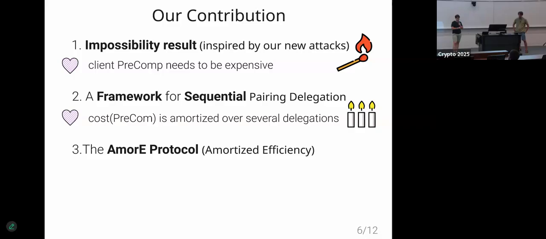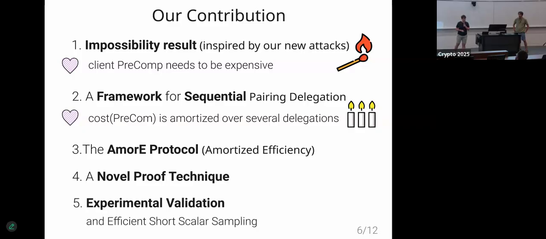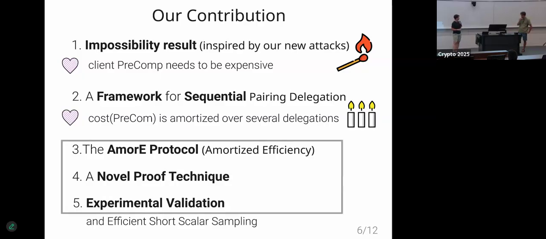Finally, we present the Amore protocol that achieves amortized efficiency. We have a novel proof technique connected to our new assumption. And we also do experimental evaluations and show that we actually achieve efficiency. On the way to achieving this, we also introduce an efficient short scalar sampling trick. And now I will leave the floor to Adrian, who will walk you through the technical part.